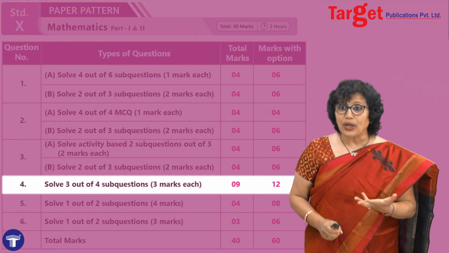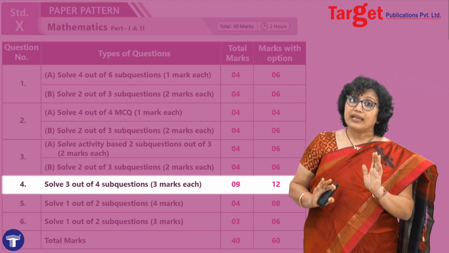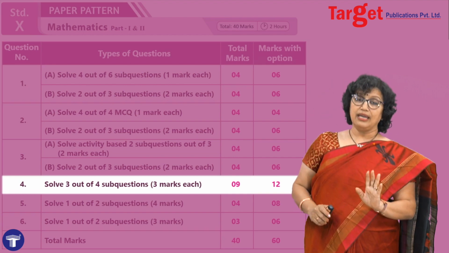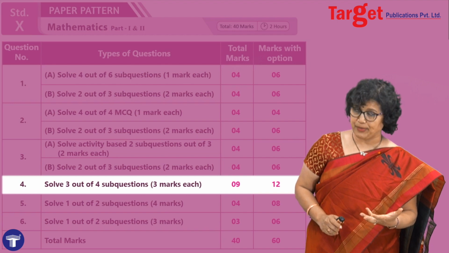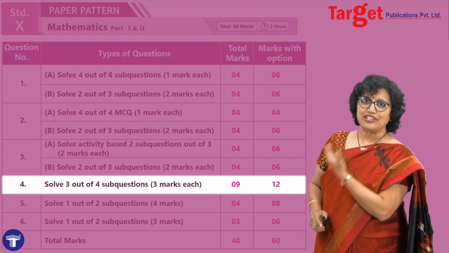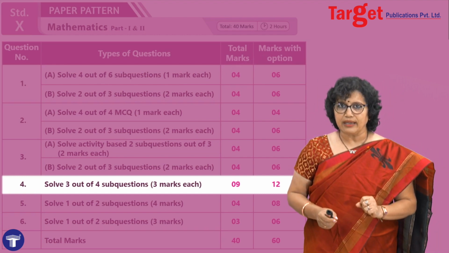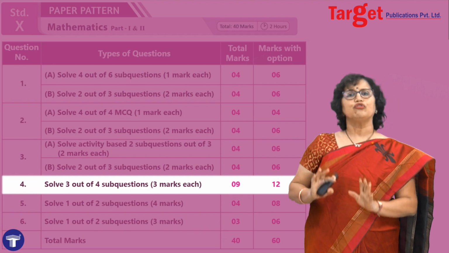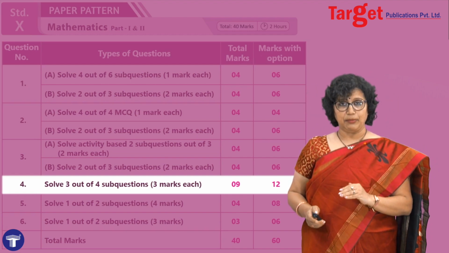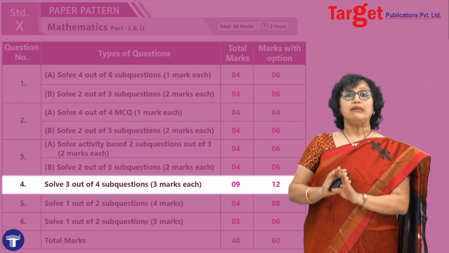Now question number 4 actually is similar to 2B and 3B. The only thing is the marks given here are different, and 3 sub-questions are to be attempted for 3 marks each. So in all, 9 marks can be fetched from question number 4. What type of questions are expected here? Those questions are going to be from the book only, like 2B and 3B, for which you have to solve the exercises given in the book thoroughly.